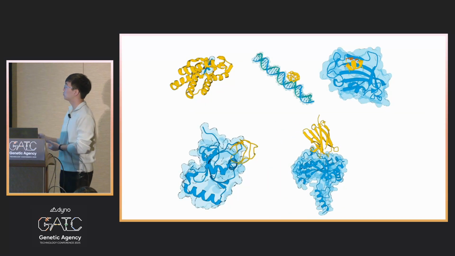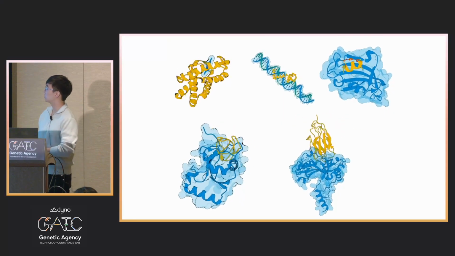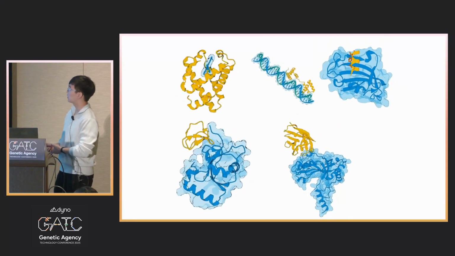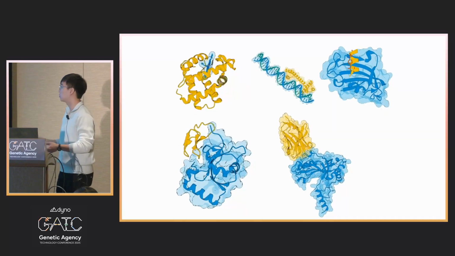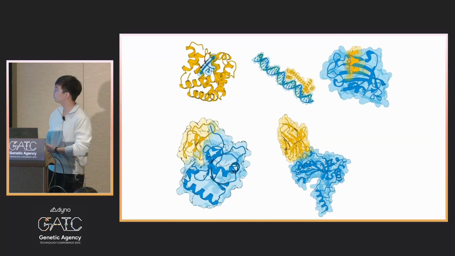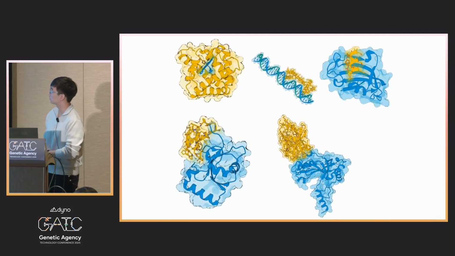So this is an example of denoising trajectories for different modalities, and we can see that the model is finding where to bind on the surface of the target protein. And we get a final structure.